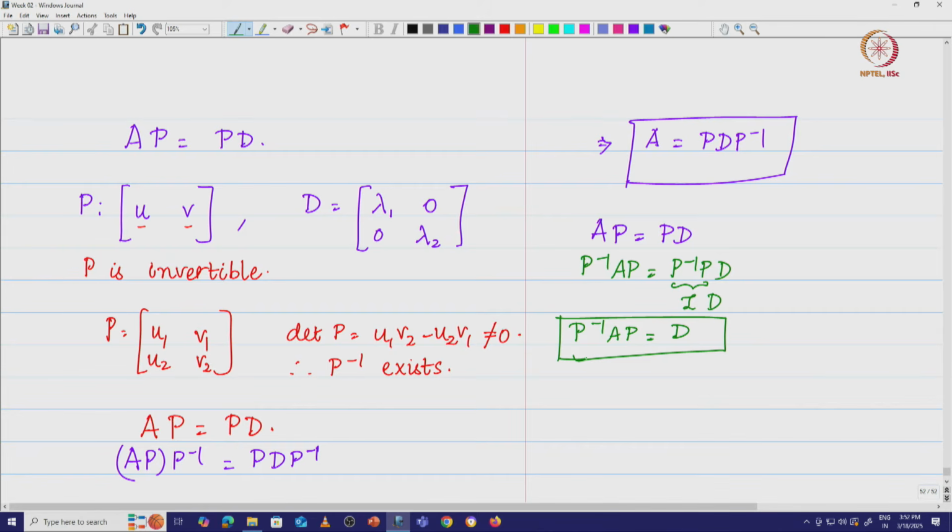right. A is equal to P D P inverse, this is what we call the eigen decomposition of A. You have decomposed the matrix A into a matrix P which contains the eigenvectors, D which contains the eigenvalues as the diagonal elements with off diagonal elements being 0, and P inverse is basically again the inverse of this matrix P which contains the eigenvectors. So I probably put this properly, this is P inverse, and this P inverse A P is equal to D is basically the diagonalization of A.